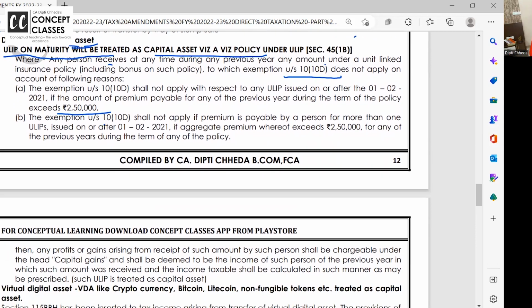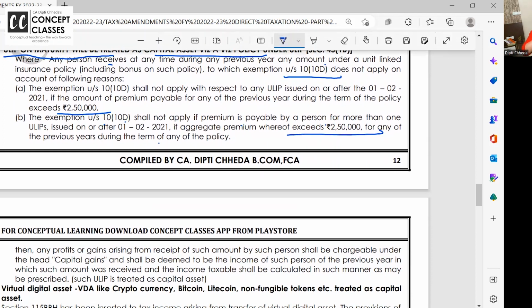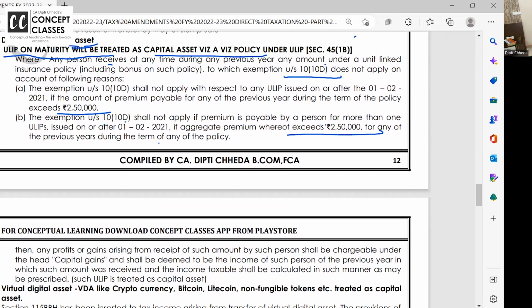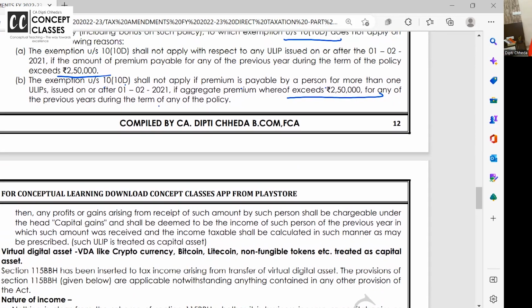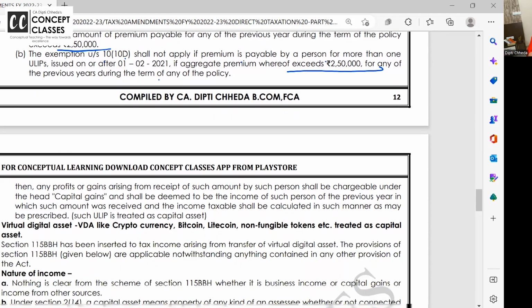Next, 10(10D) shall not apply if premium is payable by a person for more than one ULIP and the aggregate premium for 2-3 policies paid during the year is above 2,50,000. I have taken 3 policies, one for 80,000, one for 2 lakh, third one for 50,000. Adding them up, have I crossed the premium of 2,50,000? All these policies, when they mature, either on death or on the maturity date, will be taxable under capital gain. And in these cases, whatever amount you receive on maturity is going to be treated as ULIP.